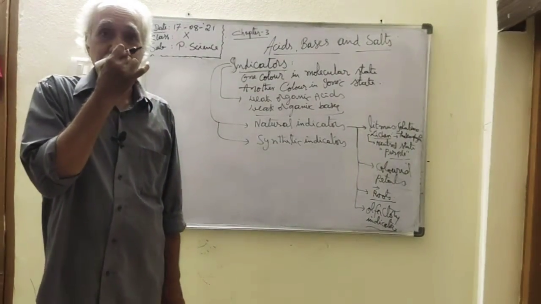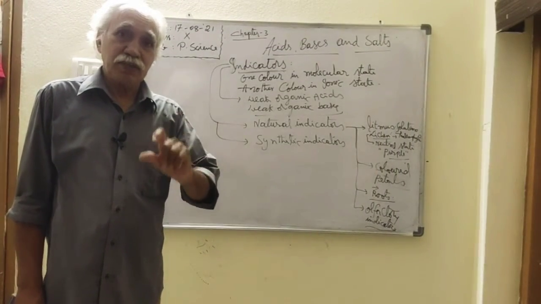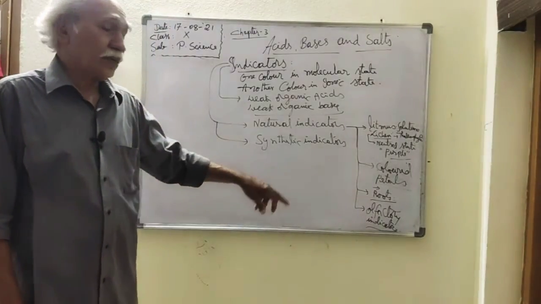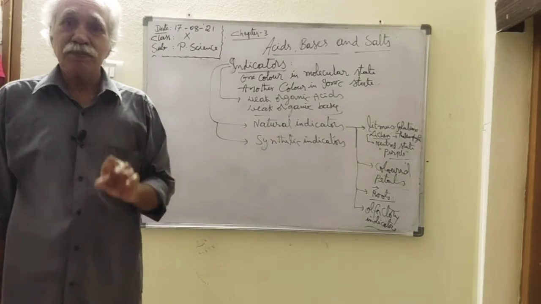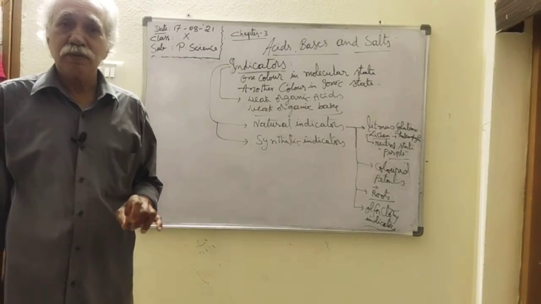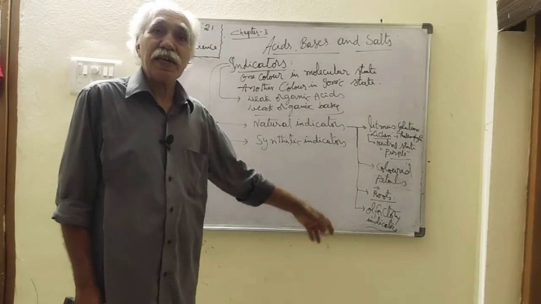We can get the smell with our nose so that we can say whether it is an acid or a base. That is called an olfactory indicator. Generally for olfactory indicators we use onion, clove oil, and vanilla.